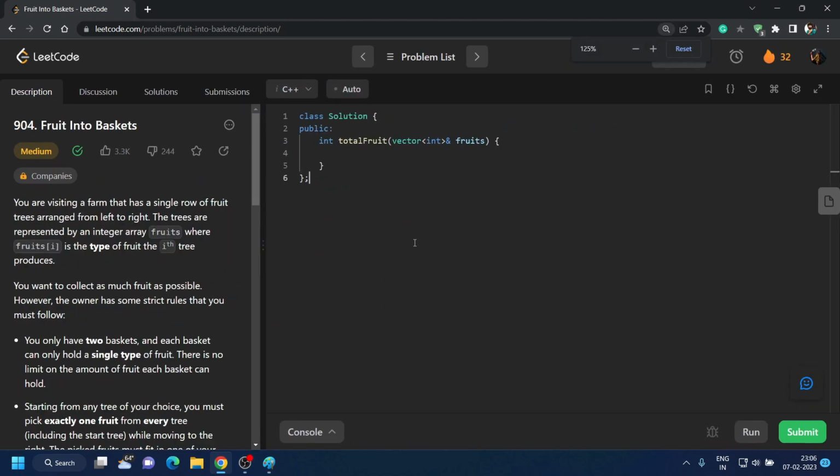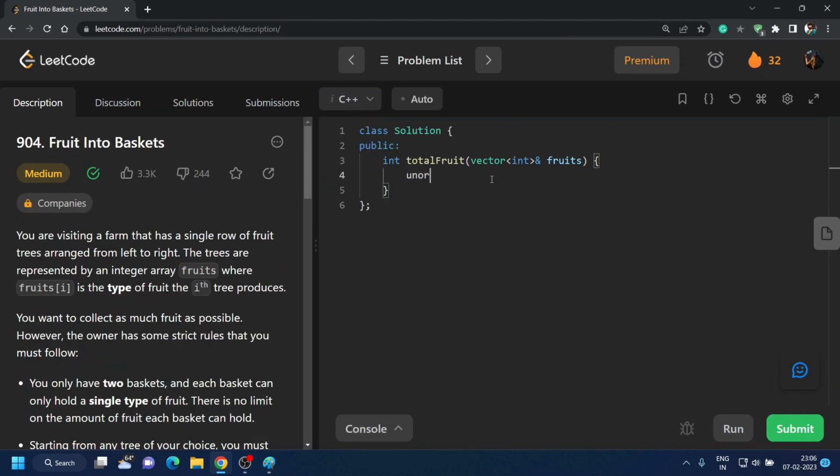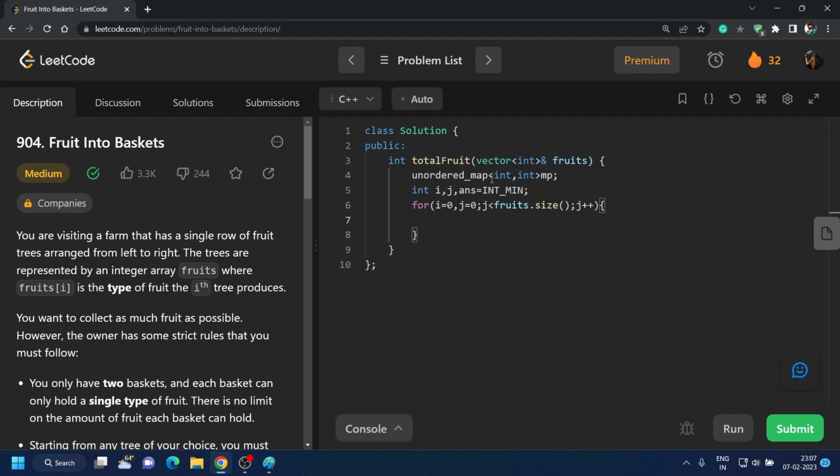Let me just zoom it for you. So to code this, as I told you, we will make a map which will store the value and the fruit count, and let's name it as map. And we need two variables for our sliding window, and we also need an answer. Let's initialize it with the minimum value possible, that is INT_MIN. And we will start our sliding window, that is for i is equal to 0, j is equal to 0, j should be less than fruits dot size, which cannot exceed the number of fruits we are provided. Then j plus plus, we are increasing the j one by one.